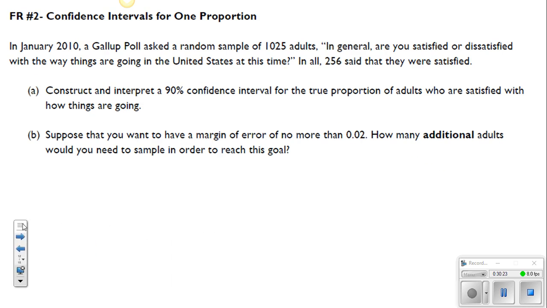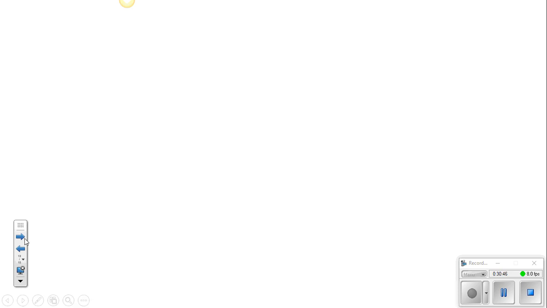In January 2010, a Gallup poll asked a random sample of 1,025 adults, in general, are you satisfied or dissatisfied with the way things are going in the United States at this time? In all, 256 said that they were satisfied. We're going to construct and interpret a 90% confidence interval for the true proportion of adults who are satisfied with how things are going. All right, so this means that we're going to do a complete PANIC, start to finish. So if you guys do need some review here, let's go ahead and do it.